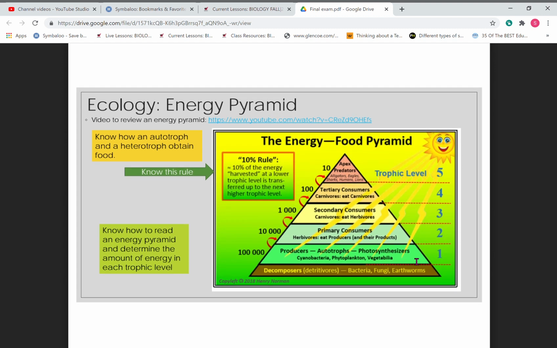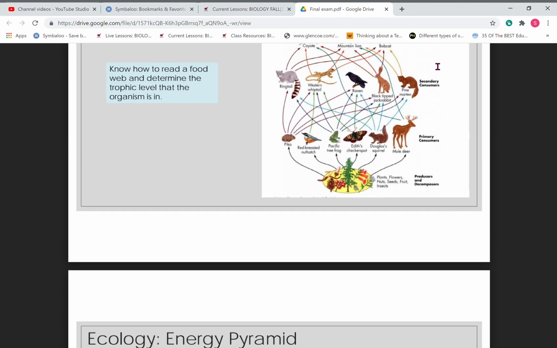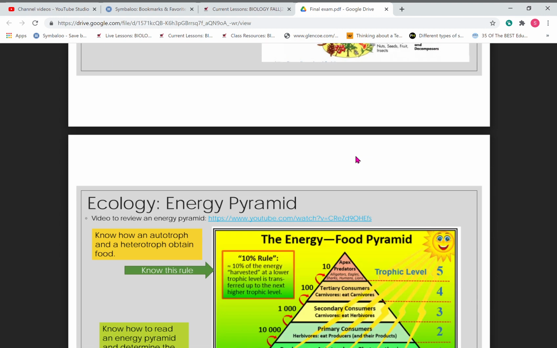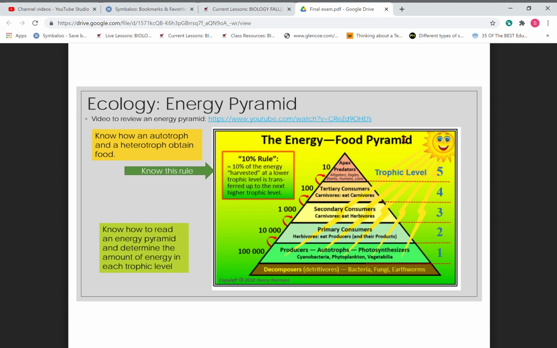Now, if you look here, this numbered the trophic levels, but up here, it gave you the names. You need to know these names when we're talking about the food web. The trophic levels for the energy pyramid are a little different. I also gave you a video here to watch, and here it gives you some hints that you need to know. You need to know this 10% rule because you will be asked to read this table, this pyramid, and know how to use it, just like I just explained. You need to know autotrophs, heterotrophs, how they obtain their food,